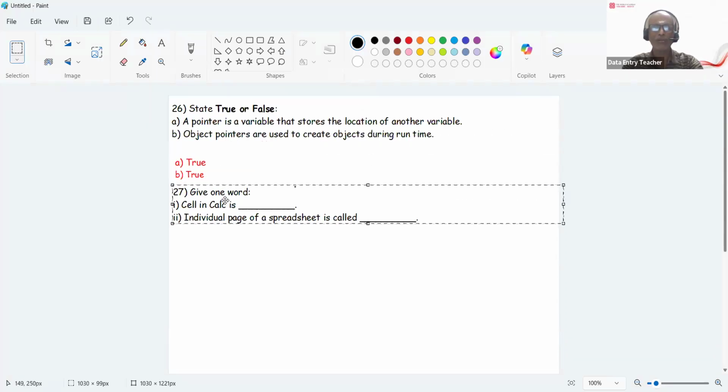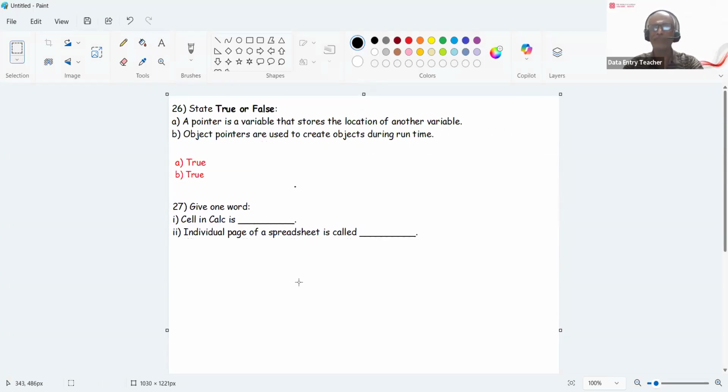So next one is give one word. You have to give one word for this, but here one word means it can be three words also. It is not a definition or something. So cell in Calc. What is meant by cell in Calc? Calc is nothing but the Excel spreadsheet in OpenOffice. So cell in Calc is nothing but the intersection of a row and column.